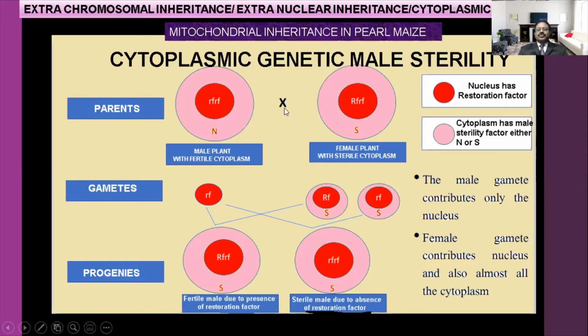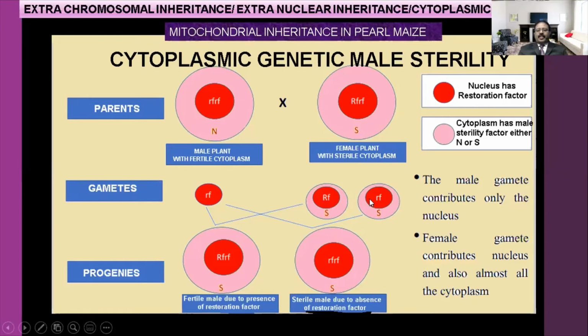Okay, so these two are crossed together. When gametes are formed, here small r, small f, so the small f gamete is formed. Here capital R, small f, small r, capital R, small f is the gene. Here what will be formed? Capital R, small f and small f gametes are formed.